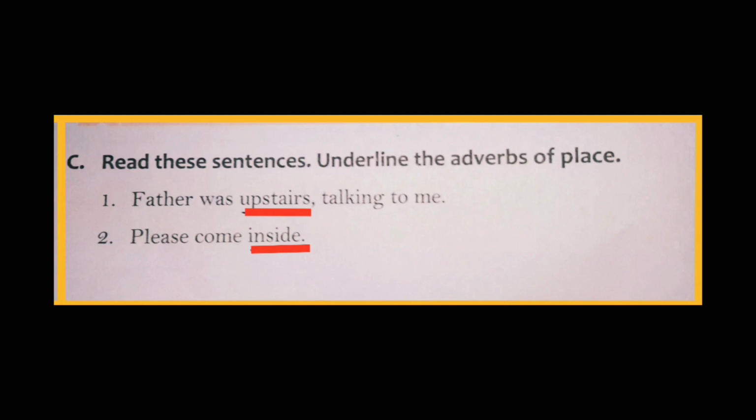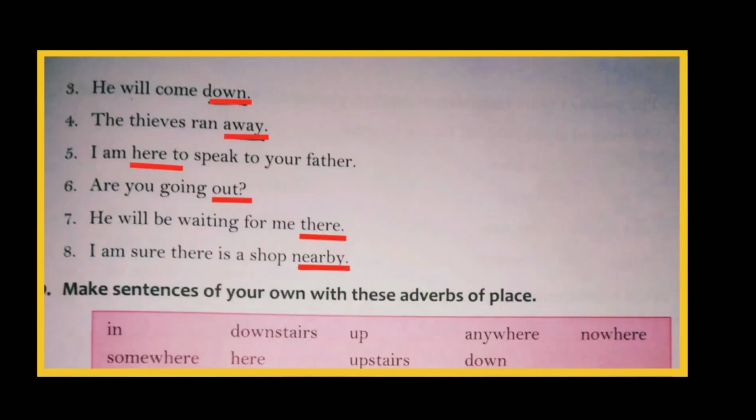Read the sentences, underline the adverbs of place. First one, father was upstairs talking to me. So where was father? He was upstairs. So upstairs is the adverb of place. Second one, please come inside. Here the word inside shows place. Third one, he will come down, which is an adverb of place, down. Fourth one, the thieves ran away. So here the word away shows an adverb of place.